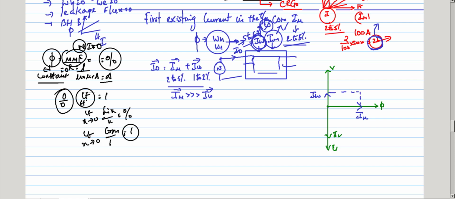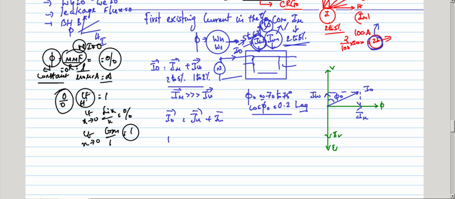So this is I naught. Okay, due to the magnetizing component being very large, the angle phi naught is very large, approximately 70 to 75 degrees. Cos phi naught is 0.2 lag. So the transformer has a poor no load power factor. So I naught is the combination of the magnetizing component and IW.